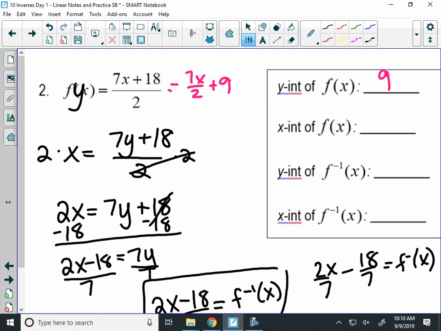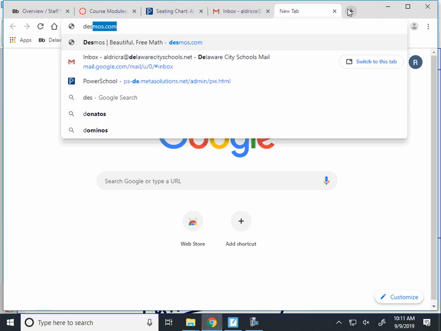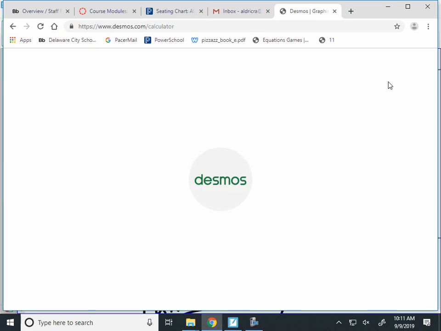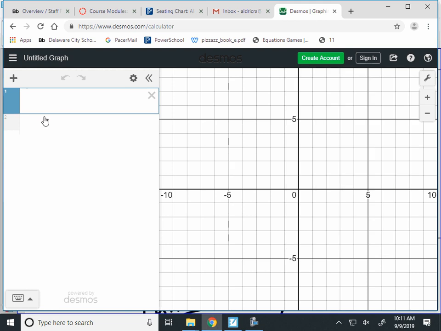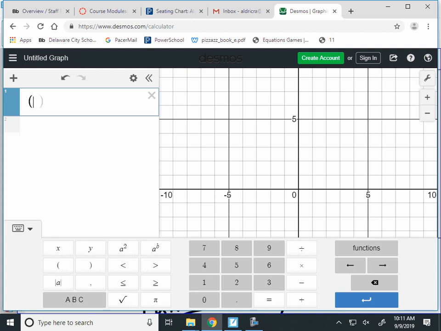Well, do you want to do the math or do you want to do the fast way? Fast way. Okay, so you could use your calculator, but this one's actually going to be a fraction. So I'll even make it faster for you. I'll graph it up here. Pull out your calculator though, because we'll do one at one point. But I'll just graph it for you here. We're just going to try and see the pattern. So what's our equation? 7x plus 18 over 2.